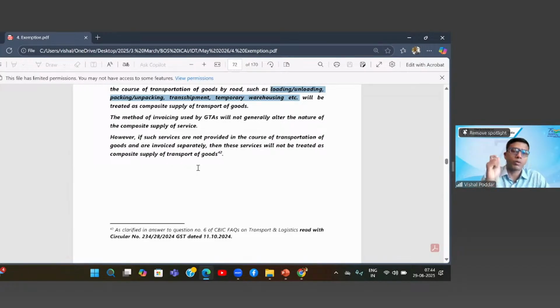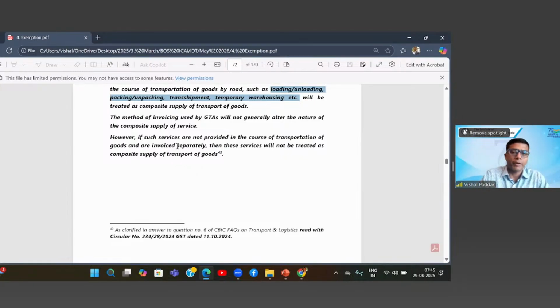So the first clarification given is that where all these services are given as part and parcel of transport, that is along with transport, and most important, they are given as a composite supply. In such cases, all the other services also done by the same transporter along with his regular transportation will be exempt, considering the logic of composite supply.